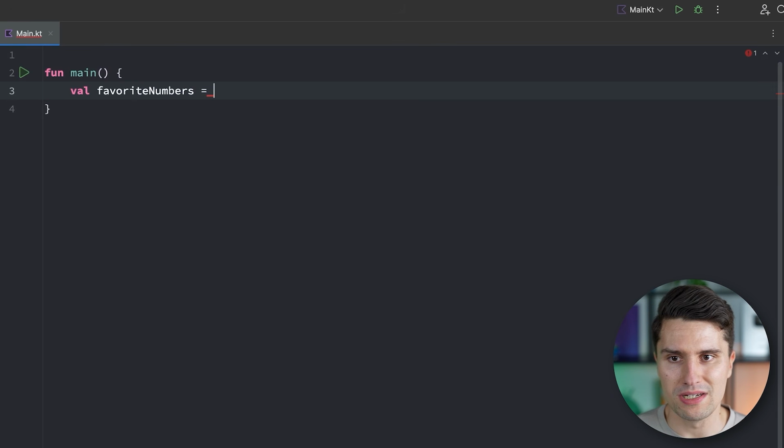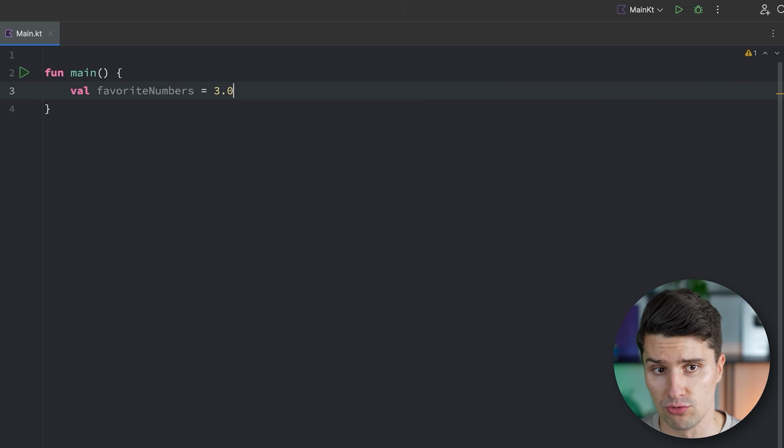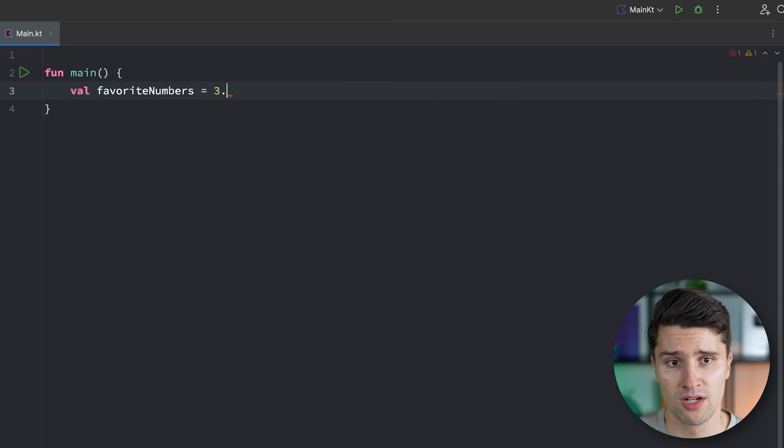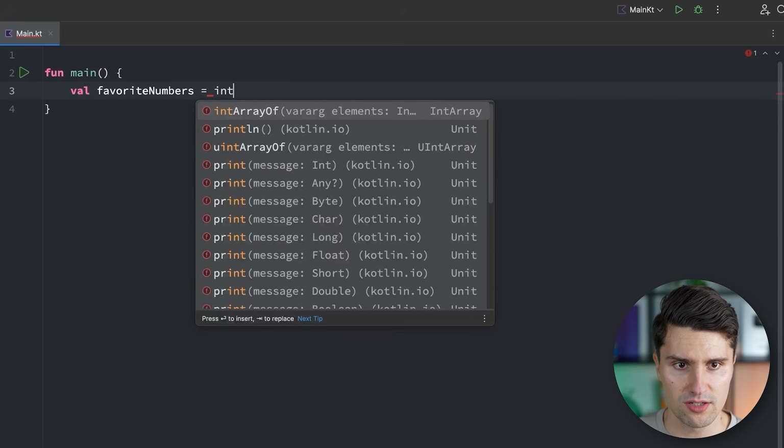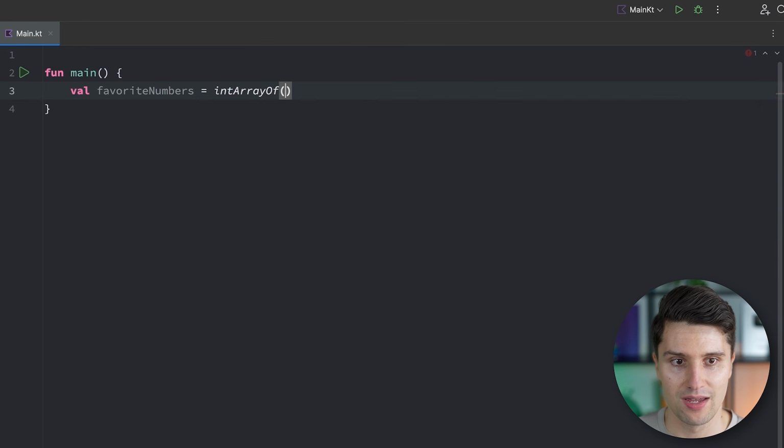Because so far we've only dealt with single primitive variables. We could assign some specific number to a variable, use floating point or double numbers, pass strings, but it was always a single value. What if we want to bundle multiple such values? Well, that is where we come to another data type called arrays. An array is in the end a fixed container that we can use to store multiple pieces of the same data type. For example, we can create an integer array with integer array of, and then in here we can input all kinds of numbers.